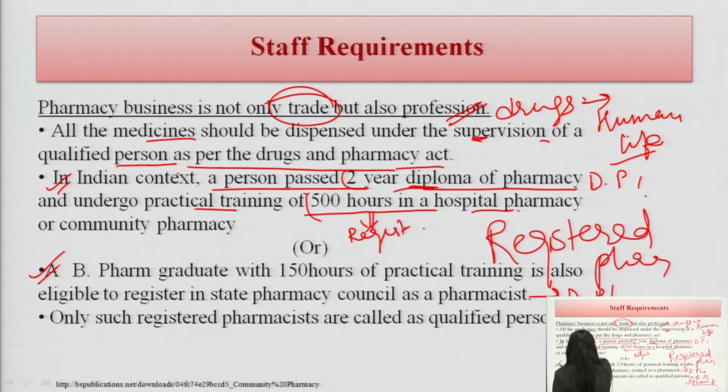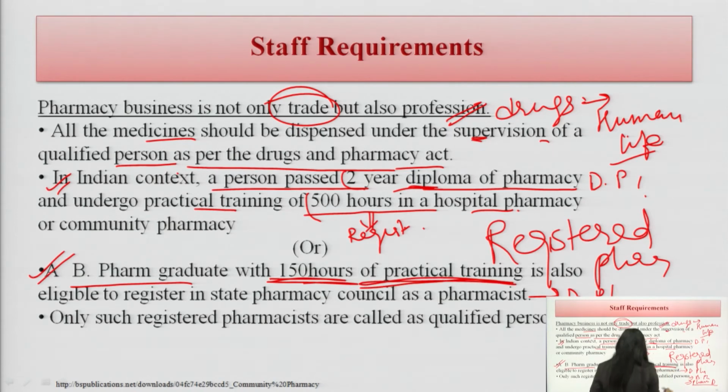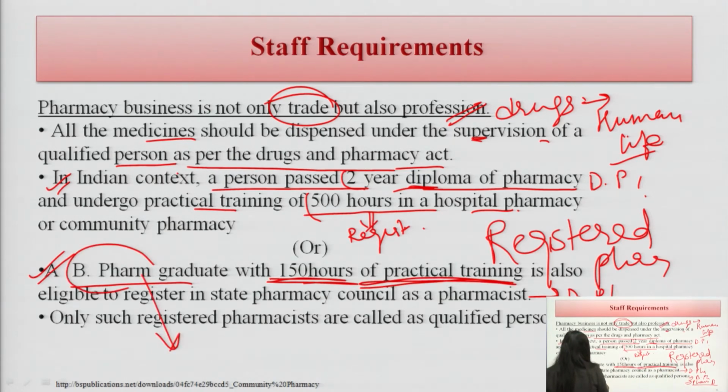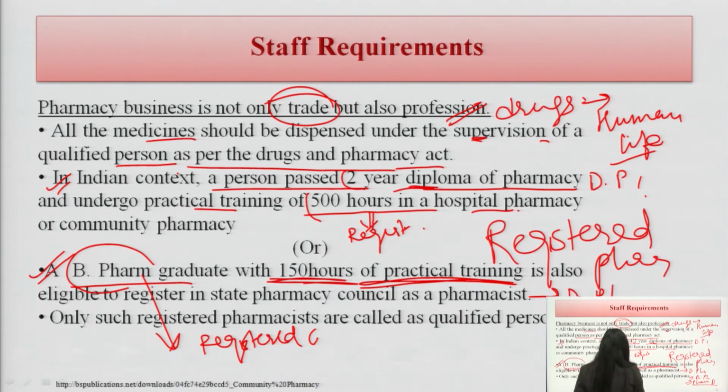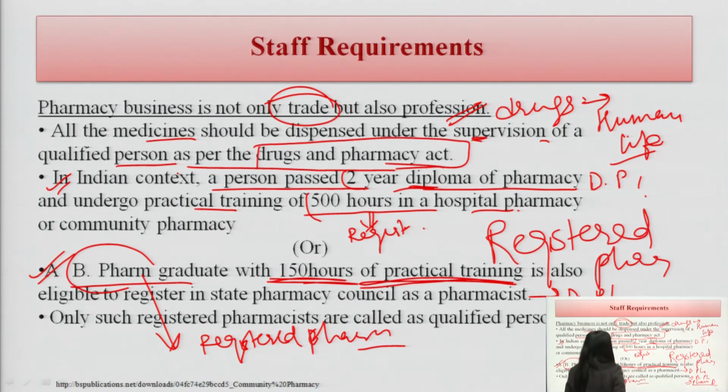Whereas another course is B Pharm, where the graduate does 150 hours of practical training. Then a bachelor can take certification as a registered pharmacist. So, these points I already told you, and these are the qualified persons as per the Drug and Pharmacy Act.